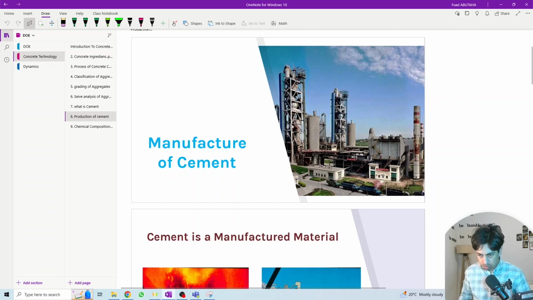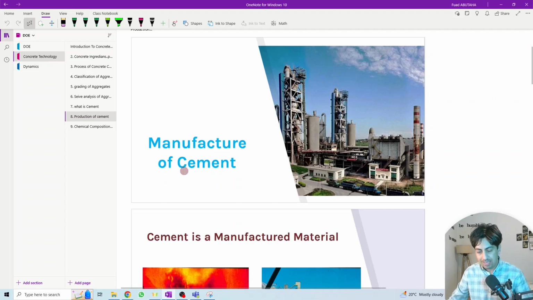In this session we'll start looking at the manufacture, or the production, of cement. As we discussed before, cement is different from aggregates. The source of the aggregates is natural, so we go to the mountains or to the source of the aggregate, we collect the aggregates, and we use them directly in the concrete mixtures. But cement needs to go through a manufacturing process before we start using it in the concrete.